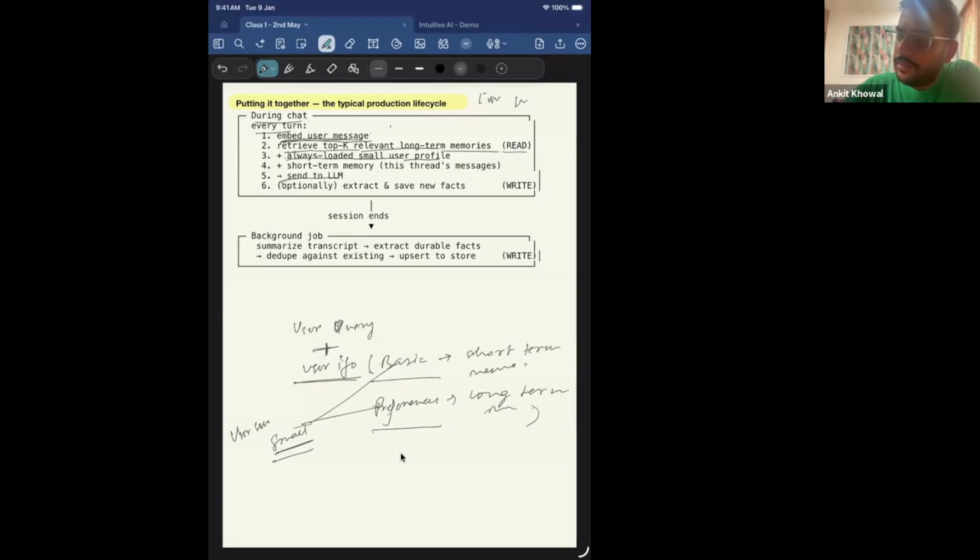Right. And then when the session ends, maybe I'll have a background job that will summarize the transcription, extract durable facts, dedupe against existing, and upsert to the store. So in a session, I have loaded some of these user preferences, but in the current session, if I get some more information about the user, after the end of the session I should have a background job or something which will take the current chat, see if there is some user information that I can store, and just store it in the vector database. So you can try this.